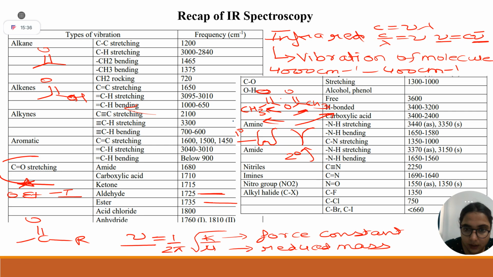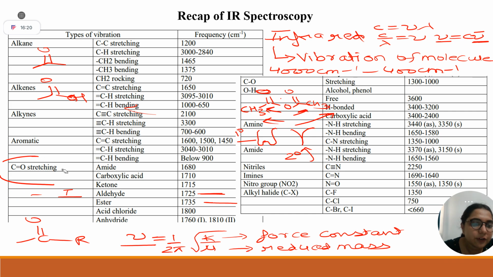Have you understood symmetric stretch and asymmetric stretch? And if you want me to go more deep into this topic, if you recall your physics, degrees of freedom: translational, rotational, vibrational. In translational, a molecule can go in x direction, y direction, z direction, so 3 degrees of freedom. In rotational, we are going to cover linear molecules and non-linear molecules.